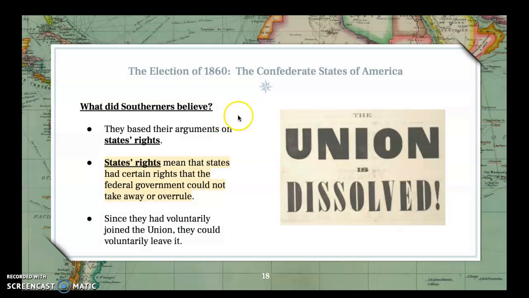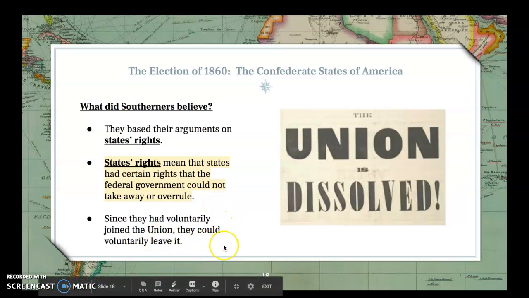All right, so what did the Southerners believe? Well, they based their arguments for secession or seceding from the Union on the idea of states' rights. That's going to be really important to understand this. States' rights means that states have certain rights that the federal government could not take away or overrule. And they also figured that since they had voluntarily joined the Union, meaning they weren't forced to do it, they could voluntarily leave the Union too.